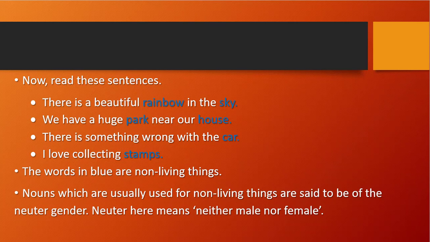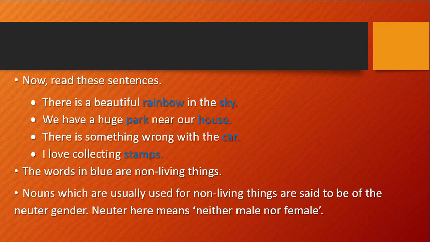So neither male nor female, right? So those are neuter genders. So we have seen our four genders: the first one is masculine, the second one is feminine, the third one is common gender, and the fourth one is neuter gender.